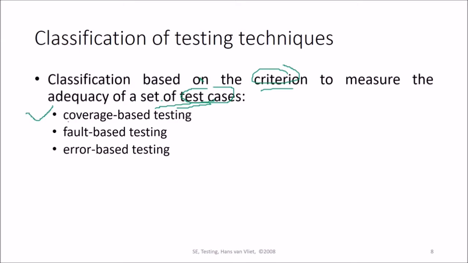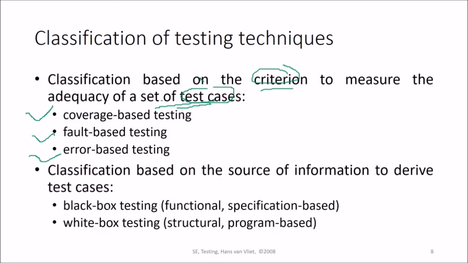First will be coverage-based testing. Second will be fault-based testing, and then error-based testing. Coverage-based testing, fault-based testing, and error-based testing. Classification based on the source of information to derive test cases. Classification based on the criteria to measure the adequacy of a set of test cases will be coverage-based testing, fault-based testing, and error-based testing.